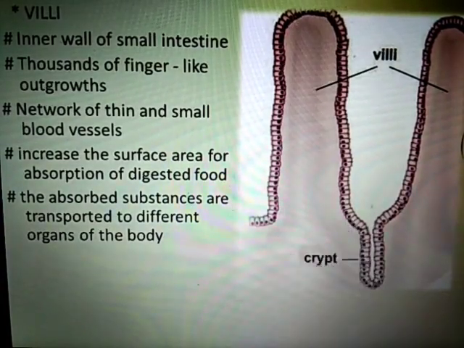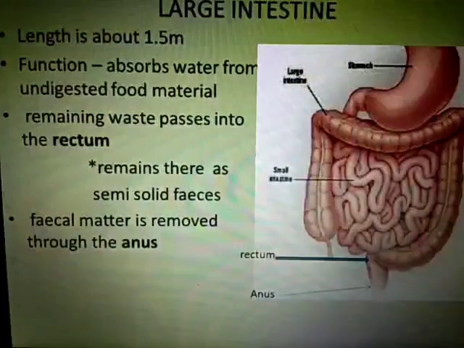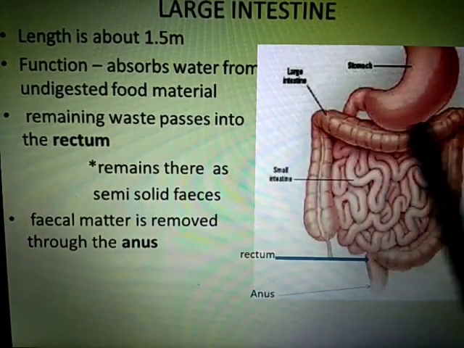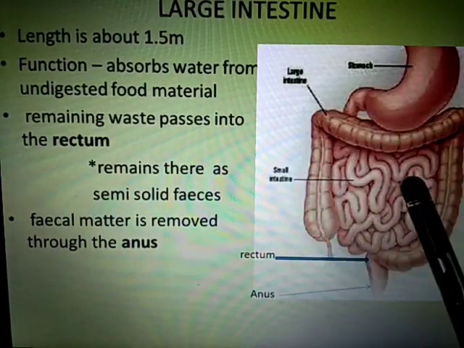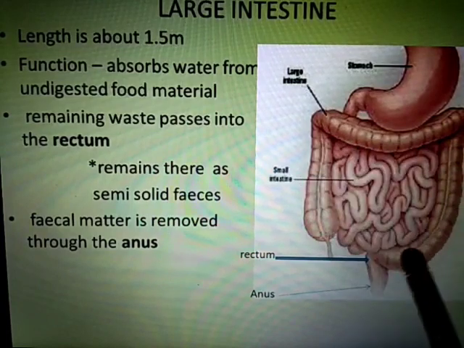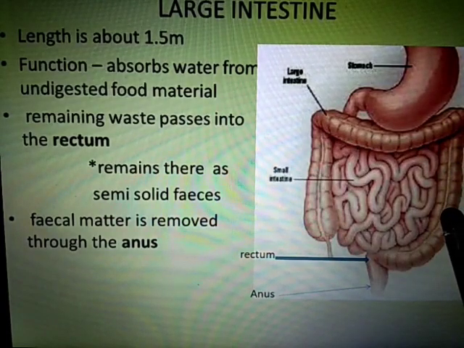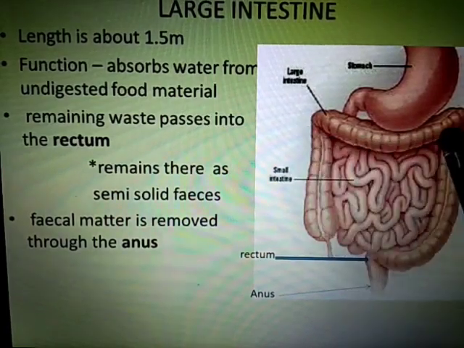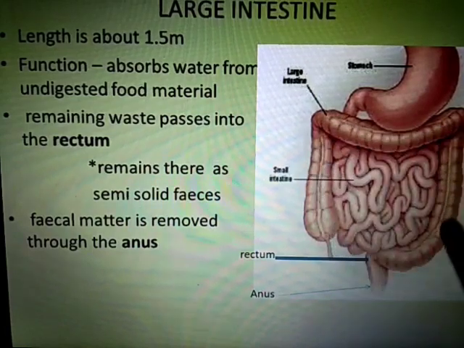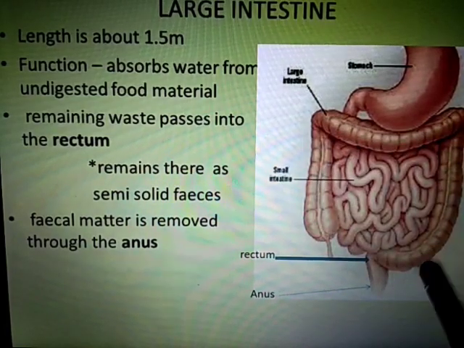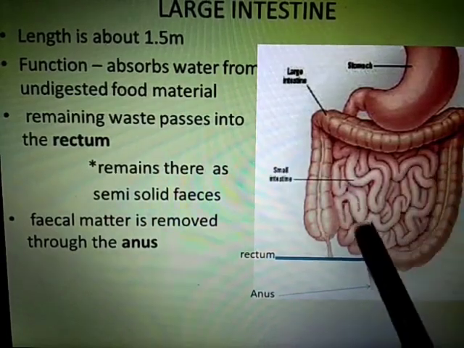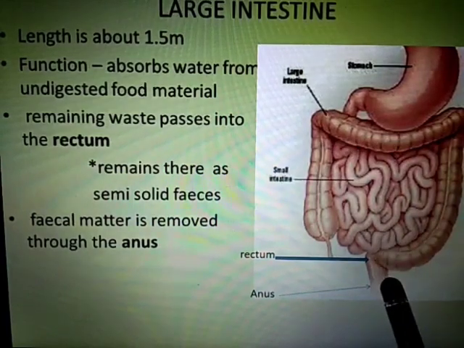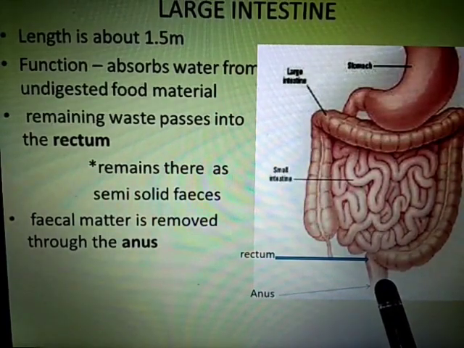Then we have the large intestine. In the picture, this is the large intestine. Clear? This large intestine is 1.5 meters long, and its function is simple: it absorbs water from the undigested food material. The remaining waste left in the small intestine passes into the large intestine and then into the rectum.